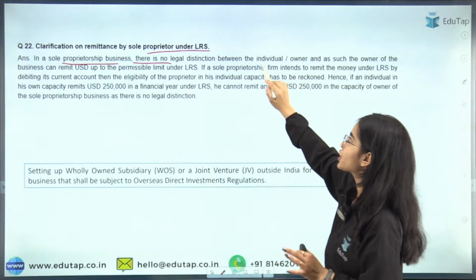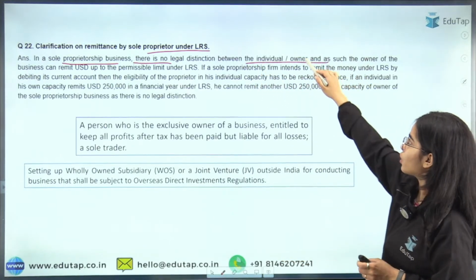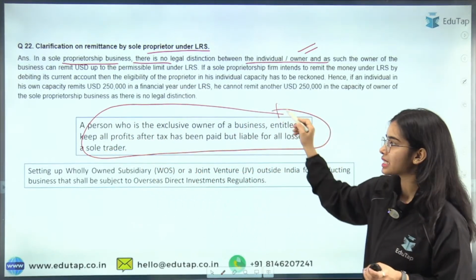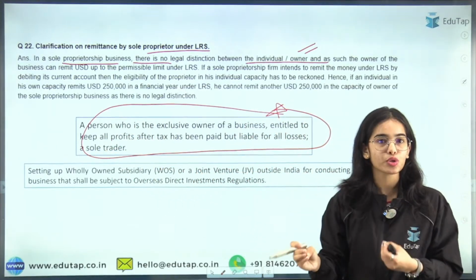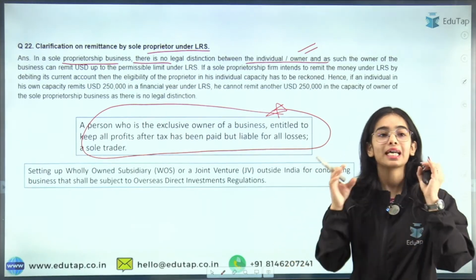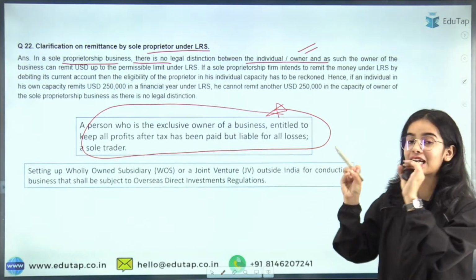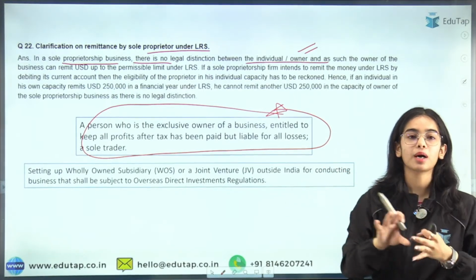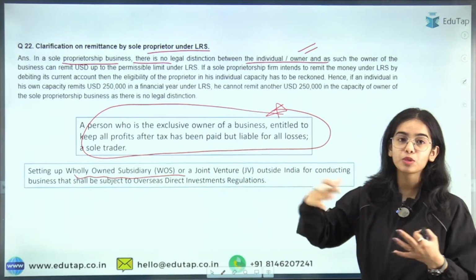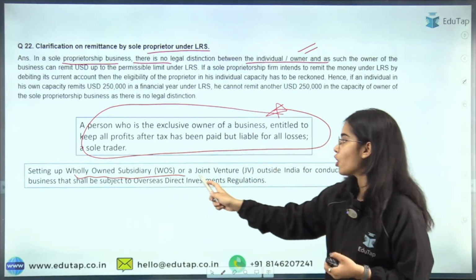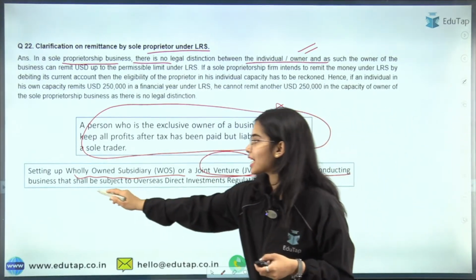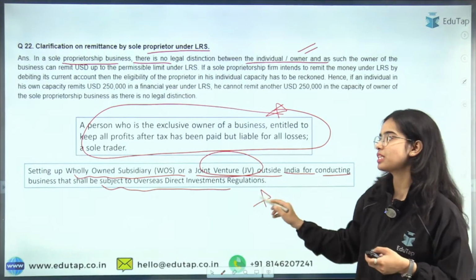There is no legal distinction between the individual and the owner. A person who is the exclusive owner of a business will be considered an individual only, and he will come under the liberalized remittance scheme also. So remember that the clarification is provided that the sole proprietor will also come under the liberalized remittance scheme. Setting up a wholly owned subsidiary in another country, or a joint venture outside India for conducting business, shall be subject to overseas direct investment regulations.